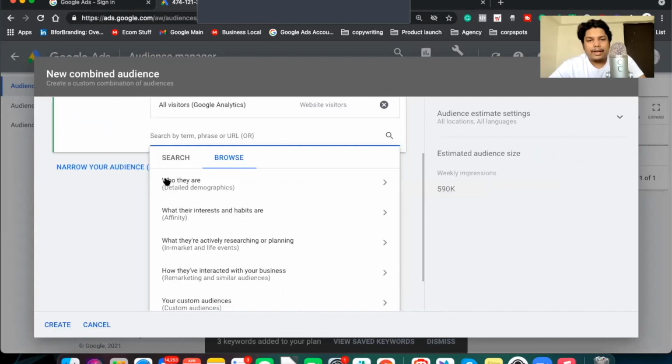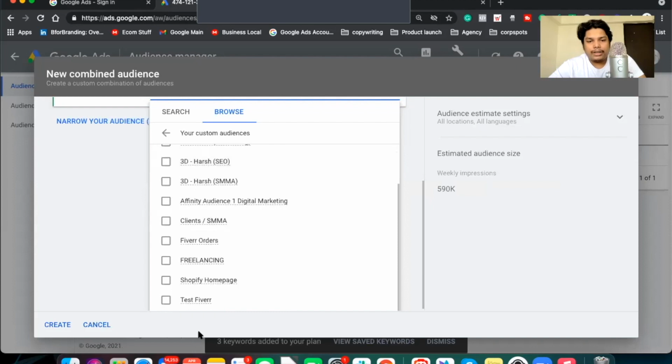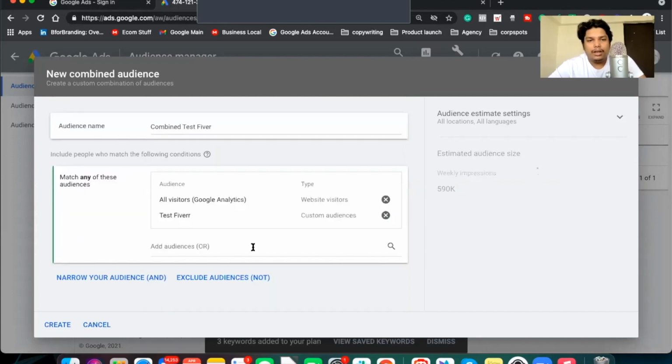Plus, I also want to target people. Now the audience that we have just created, test Fiverr, which means people who are interested in Fiverr. This is how I can create a mixed audience. Okay, this was the whole process of creating an audience, and this is quite an advanced process that people and coaches don't talk about, and you get this thing for free.